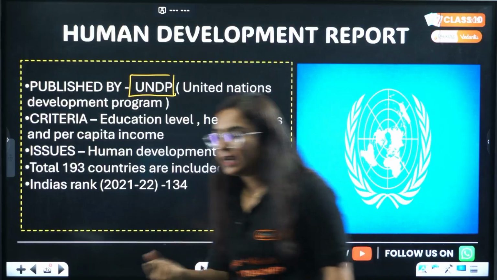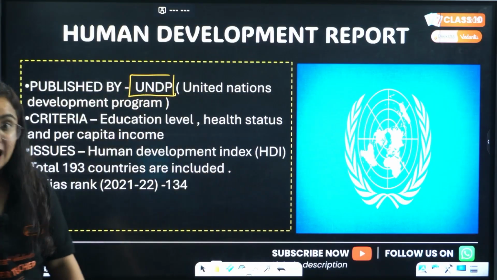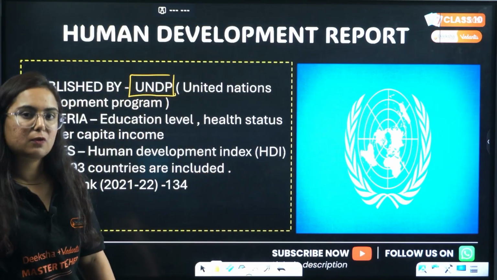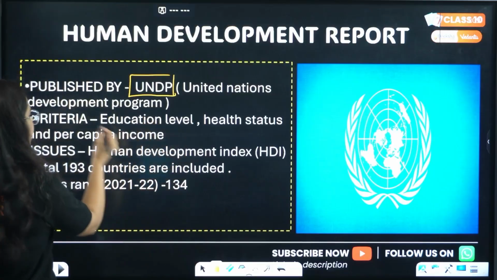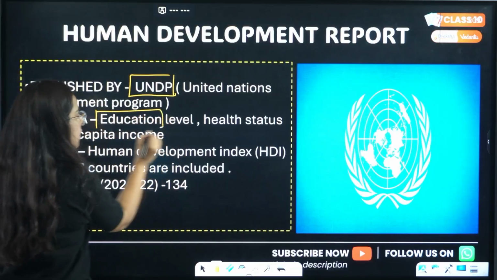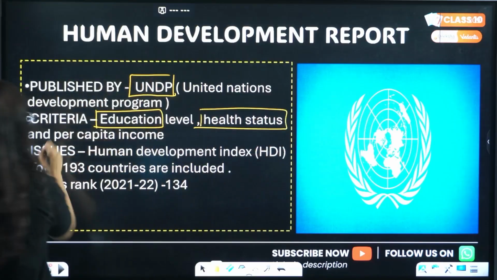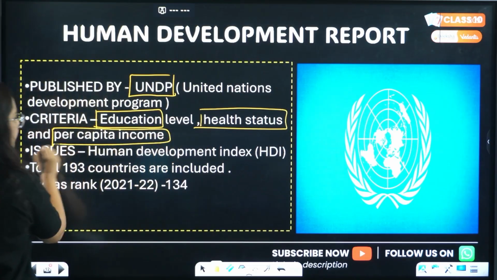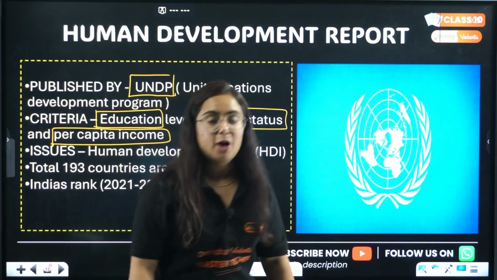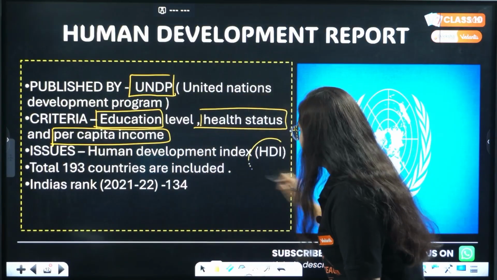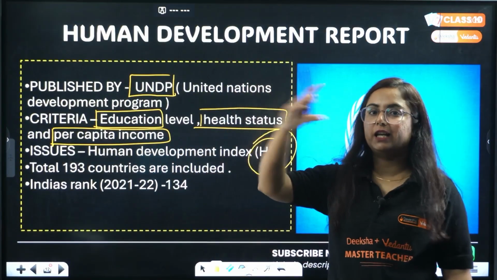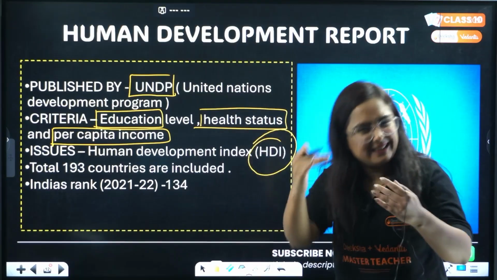It is a group of the United Nations. Now the criteria is quite changed from the World Development Report. They said that we will compare countries on the level of education, on the level of health status, and per capita income too. For this, they prepared an index known as HDI, Human Development Index,